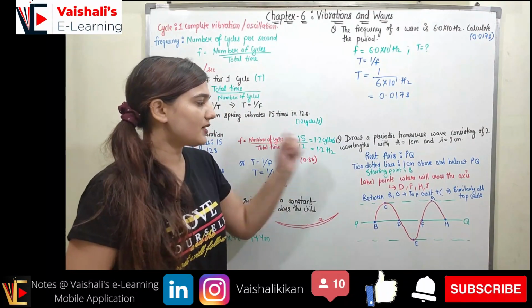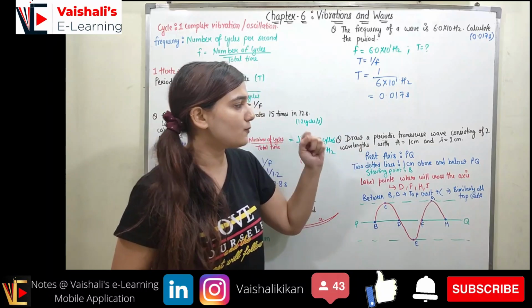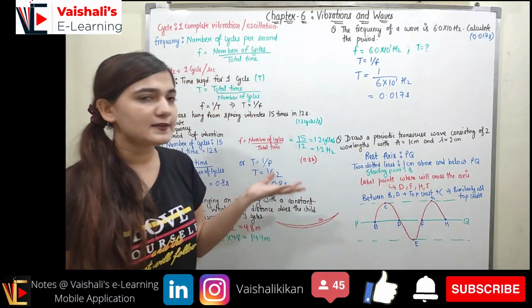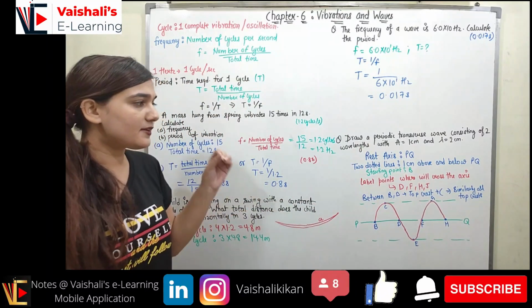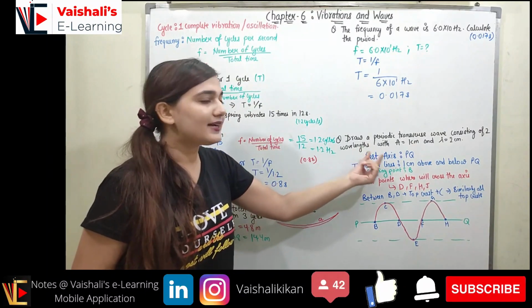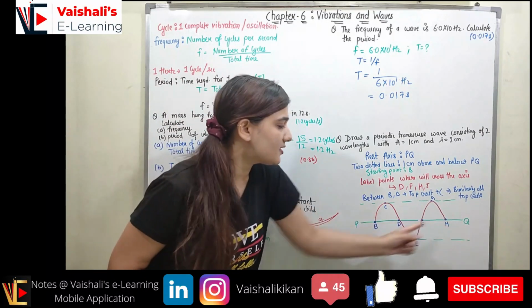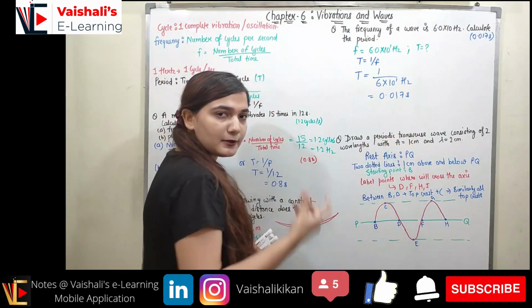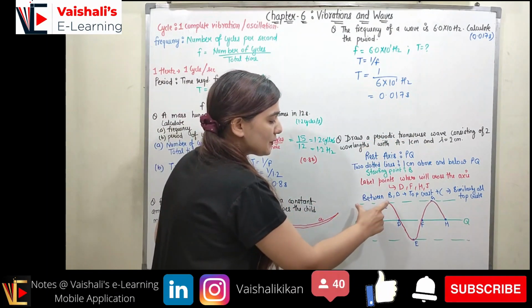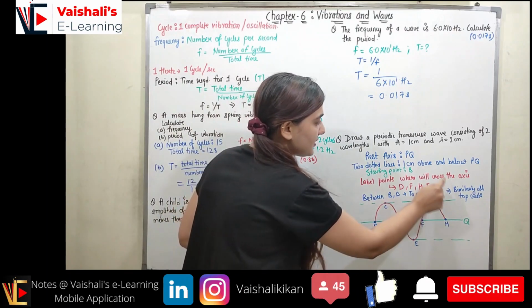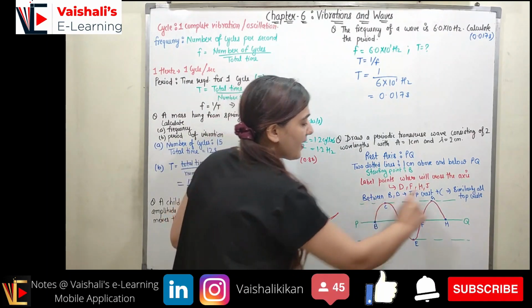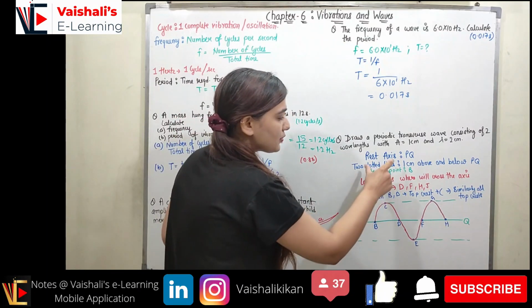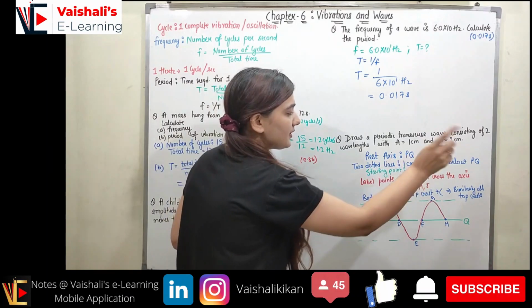Now moving to the next question, it states: draw a periodic transverse wave consisting of 2 wavelengths with A equal to 1 centimeter and lambda equal to 2 centimeter. Amplitude is given. First of all, we are going to make the rest axis PQ. Then we will make 2 dotted lines. Amplitude is the maximum change, represented by 1 centimeter. So above the axis I make a dotted line at 1 centimeter, and below I make a dotted line at 1 centimeter.